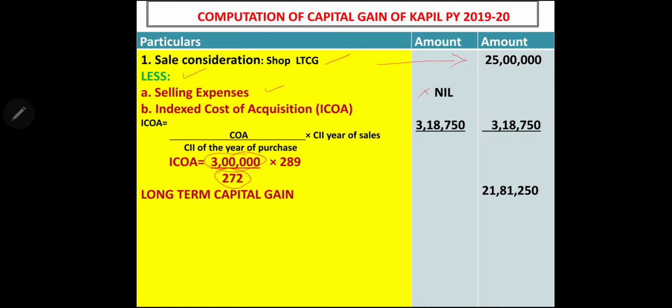Year of purchase index given in the problem is 272 and year of sale index is 289. So we will get 3,18,750 deducted from the selling price. What we arrive at? We arrive at long-term capital gain 21,81,250. So Kapil has received long-term capital gain by selling the shop.